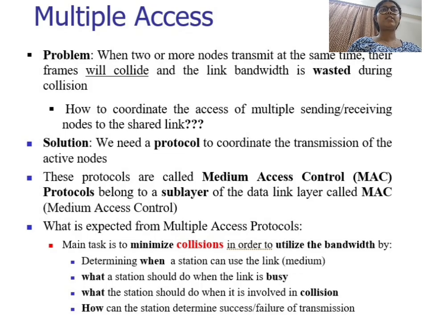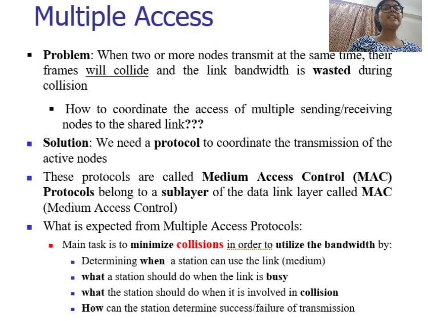When multiple nodes share the same communication channel, they may try to transmit data simultaneously. If this happens, their signals overlap and cause a collision. So what happens during a collision? The transmitted frames are corrupted, the bandwidth of the link is wasted, and the frames must be retransmitted.